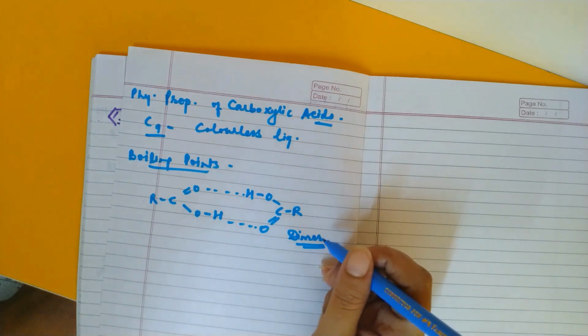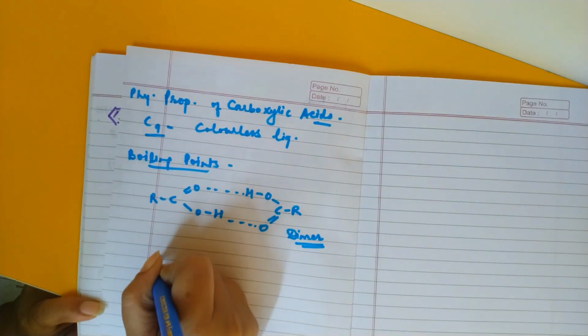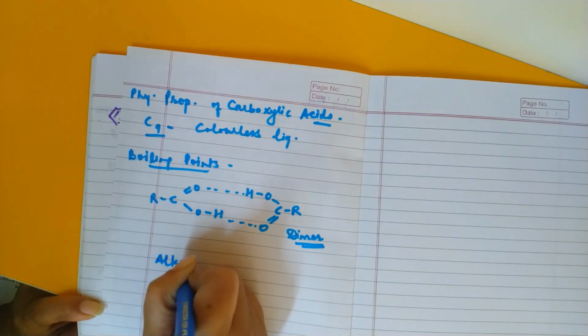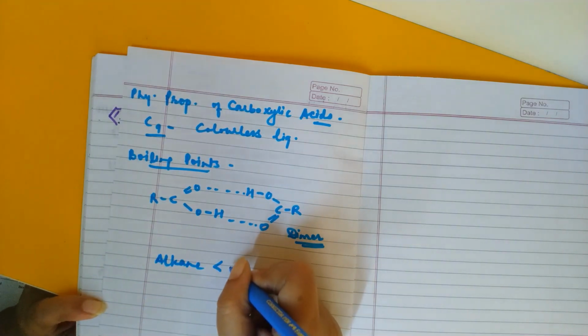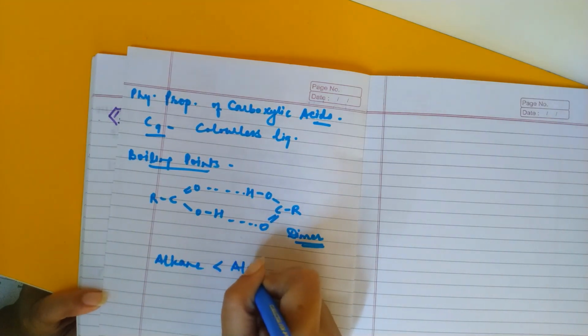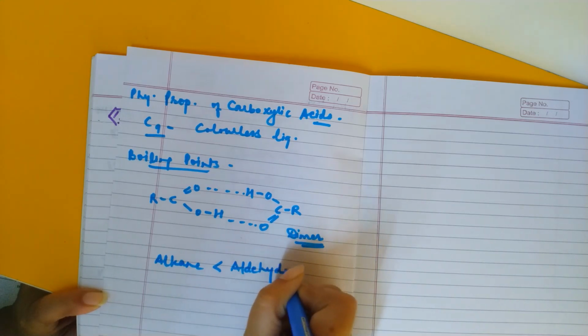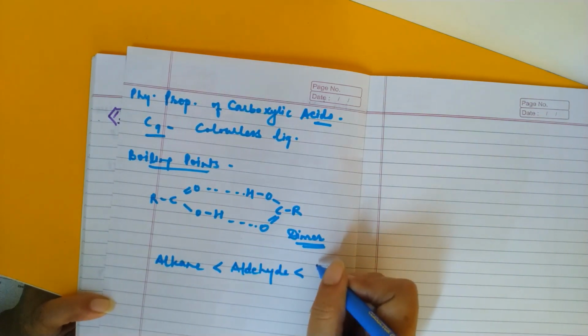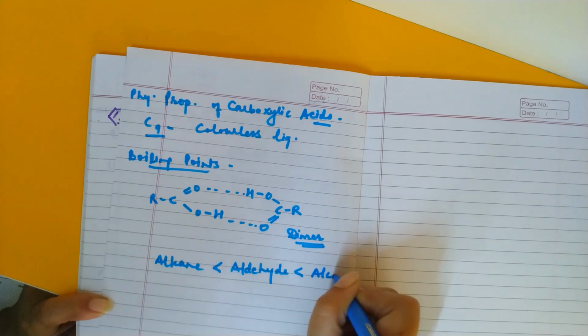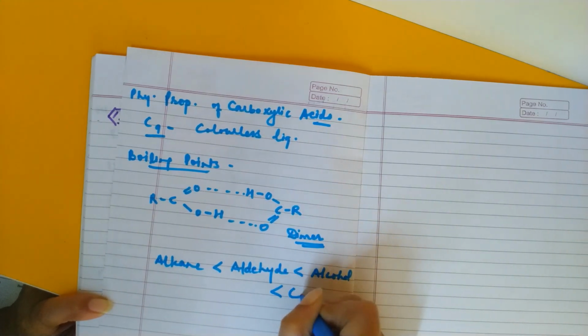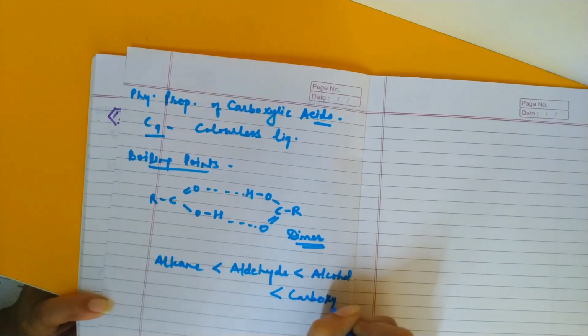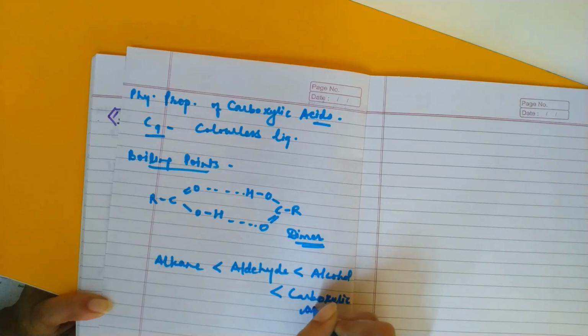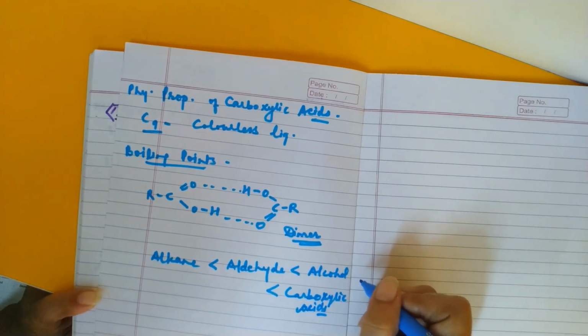So what is the order now? If we do the order, then we know that alkanes will be minimum because of the van der Waals forces, followed by aldehydes or ketones, or you can say carbonyl compounds, and after that we will have the corresponding alcohols, and then carboxylic acids. So carboxylic acids will have a higher boiling point even than the corresponding alcohols.